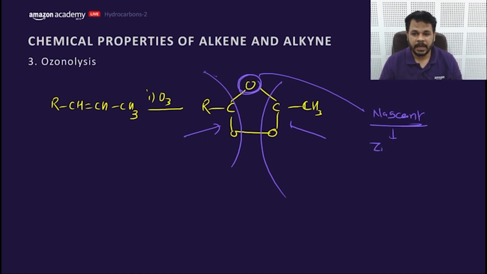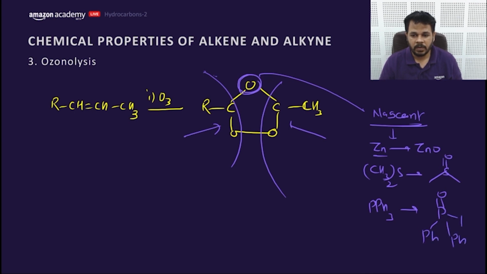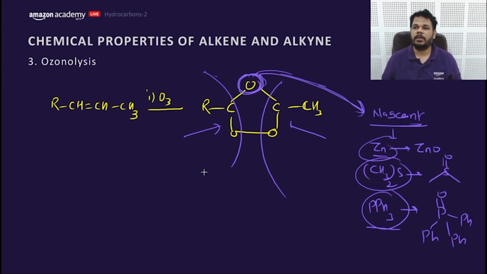So zinc will take up this oxygen and convert into ZnO. That's why this is called a reducing agent. Similarly, dimethyl sulfide is converted into dimethyl sulfoxide by taking this. Triphenyl phosphine will take this and form the strongest pi bond and form triphenyl phosphine oxide. So this reducing agent takes this nascent oxygen so that the aldehyde will not get further oxidized. So this is the basic phenomenon.